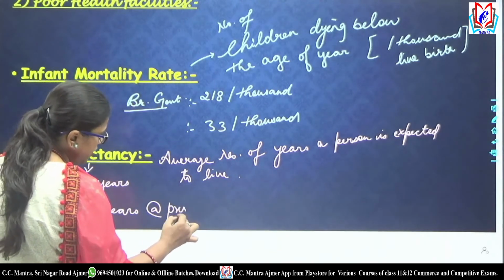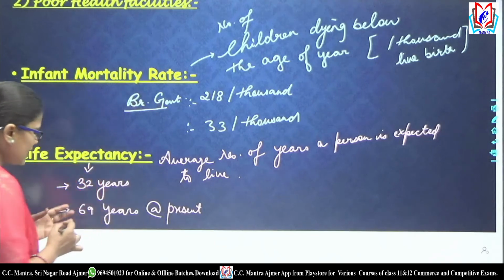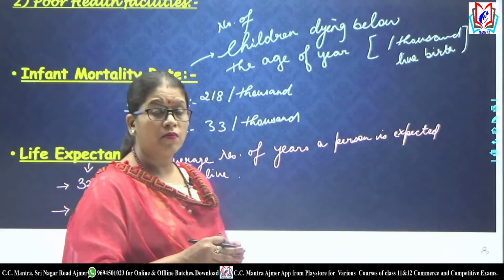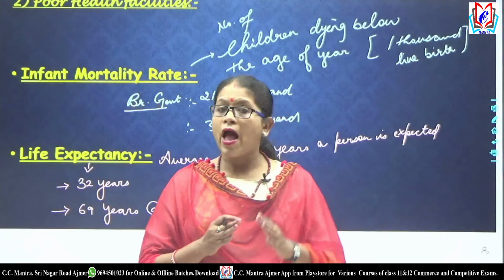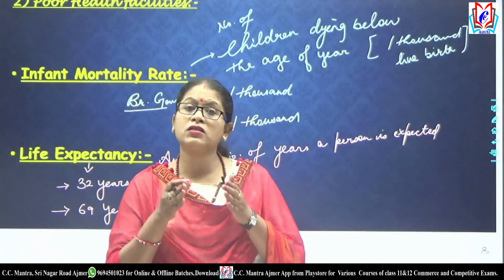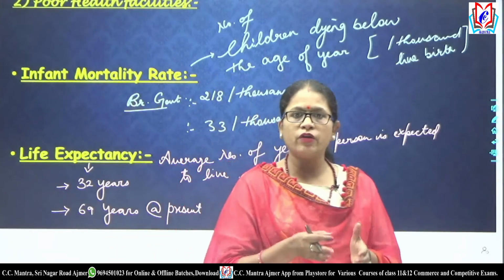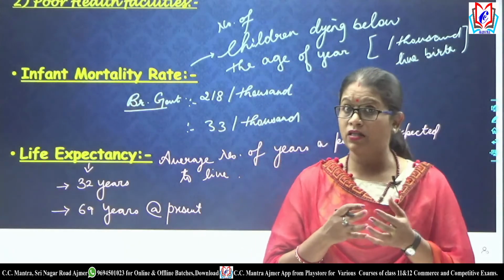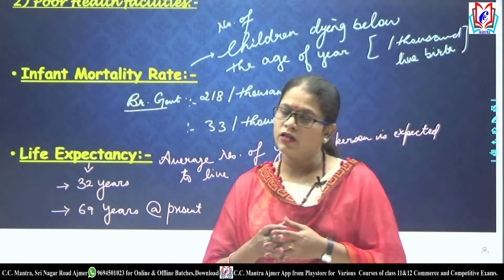At present में ये कितनी है, 69 years. So we can see the difference. हम difference को देख सकते हैं कि आज के time में it is more than double, and at the time of British government it was just 32 years. That means a person was expected to live only for 32 years because they were not having the accessibility towards the better health conditions.